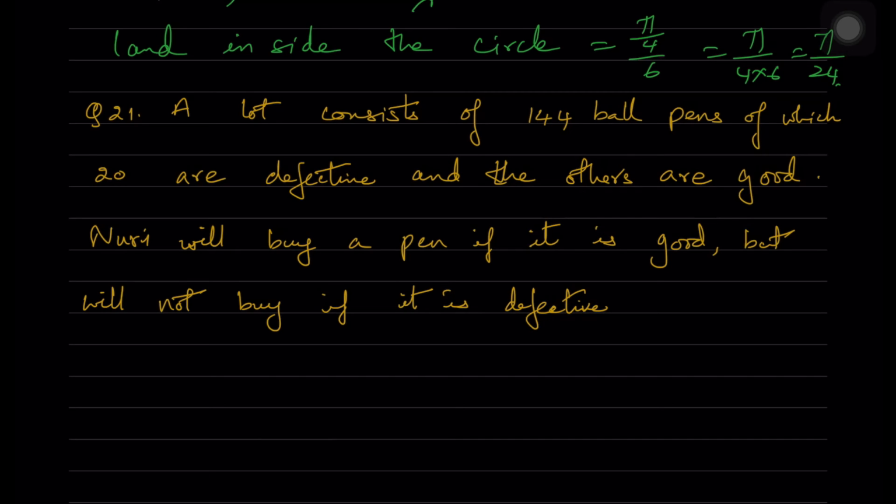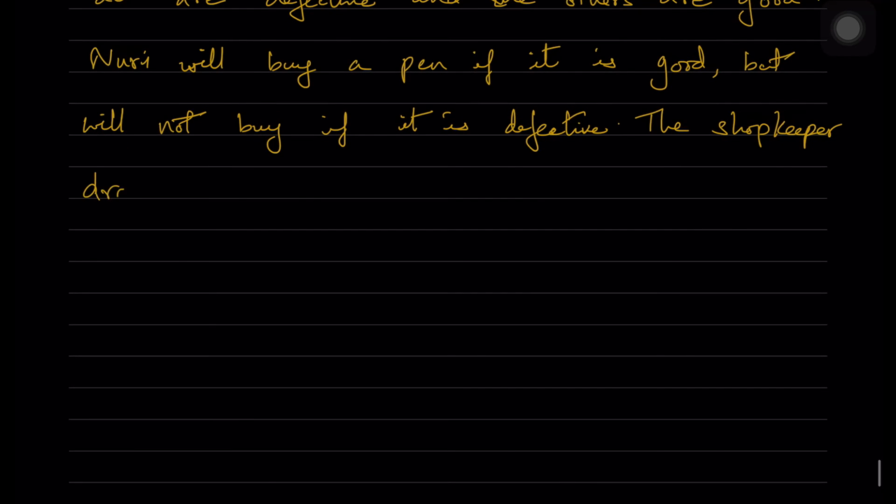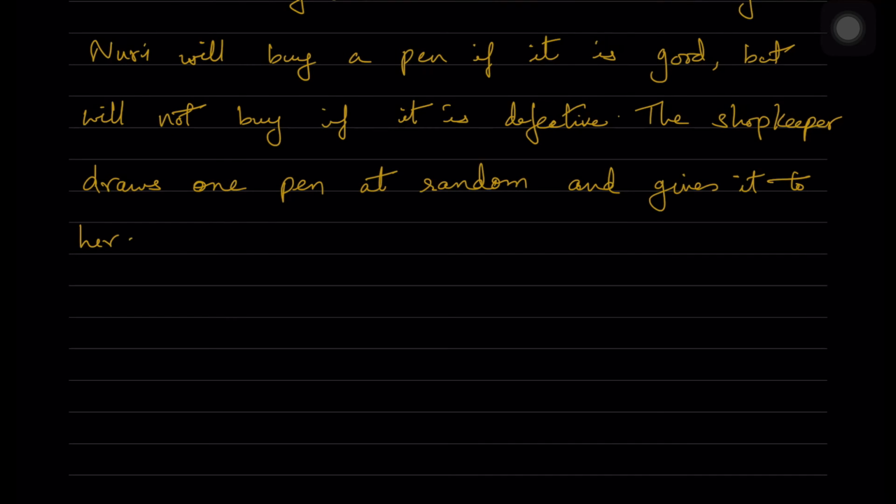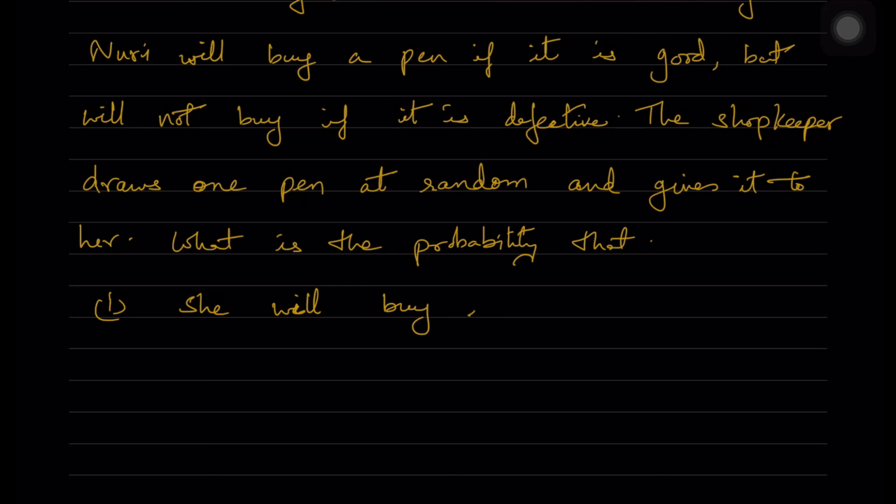The shopkeeper draws one pen at random and gives it to her. What is the probability that she will buy it, and she will not buy it?